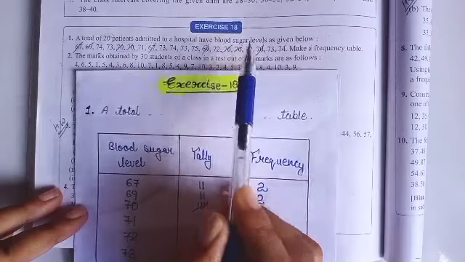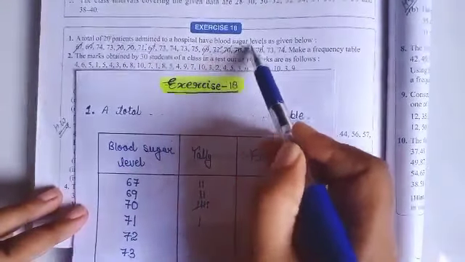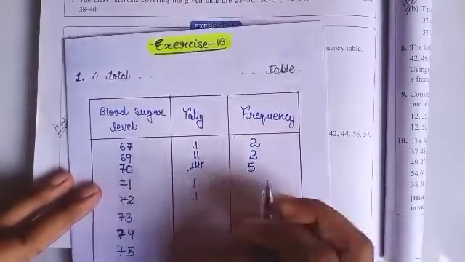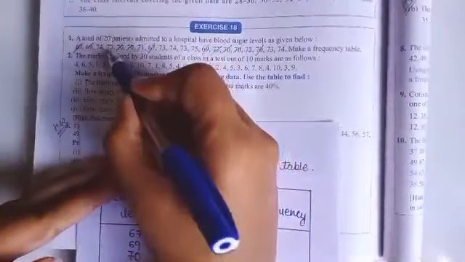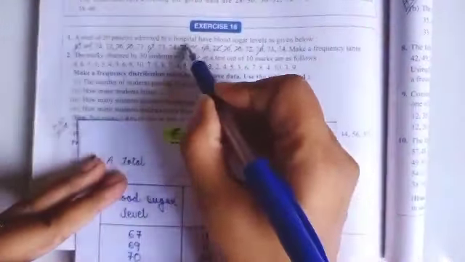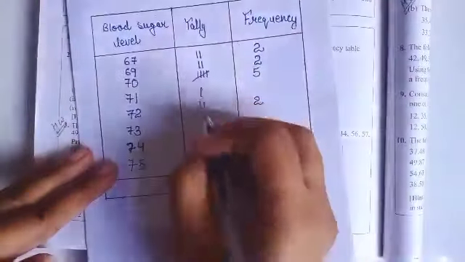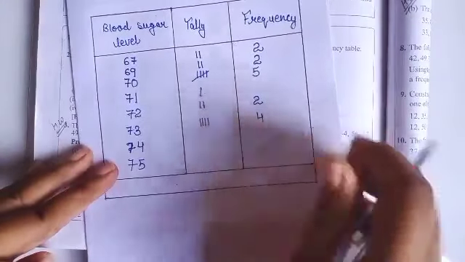72 is coming 1 and 2 times. So 72 is coming 2 times. So draw 2 tally marks here. Now count 73. 73 is coming 1, 2, 3, 4 times. So draw 4 tally marks. 1, 2, 3, 4. Right here 4.